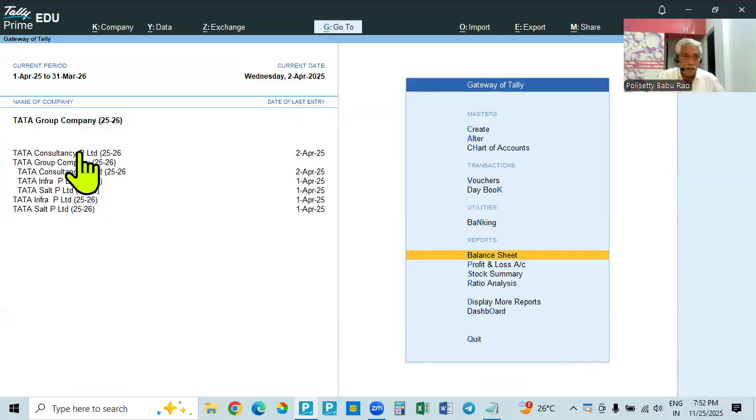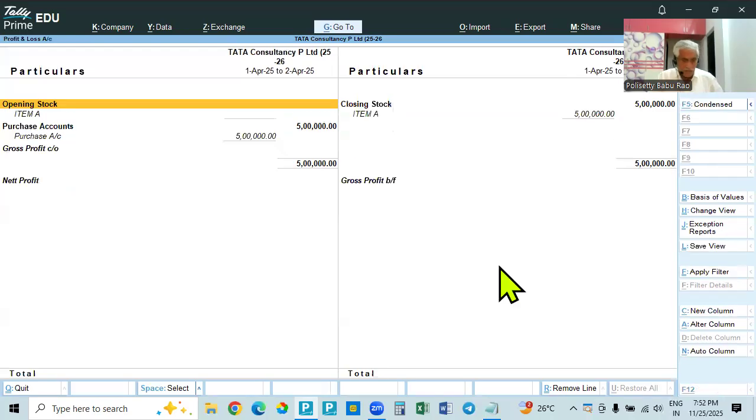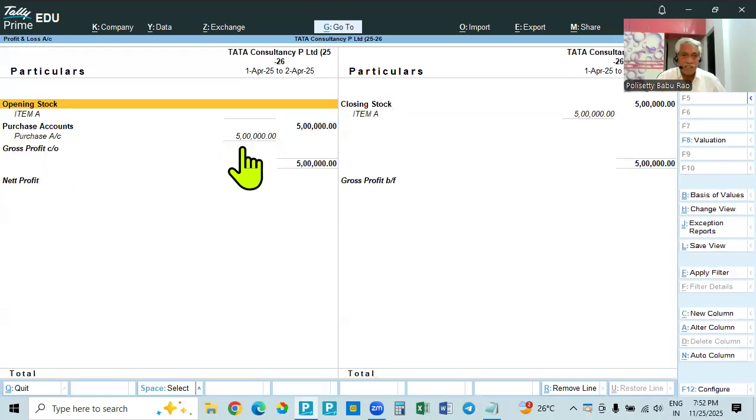Okay. And if you come down, here it is showing. After the balance sheet, we will go to profit and loss account. It is showing purchases 5 lakhs and we have not sold anything. Closing stock will show the detail wise. So item wise here, only total amount will be shown. Purchases, opening stock and closing stock will be shown stock item wise. So it is purchase total amount. Then there is no sales. Closing stock, item A 5 lakhs.